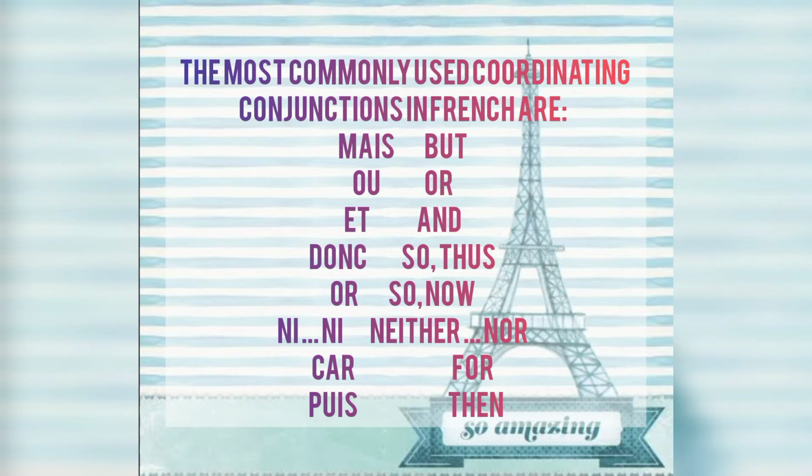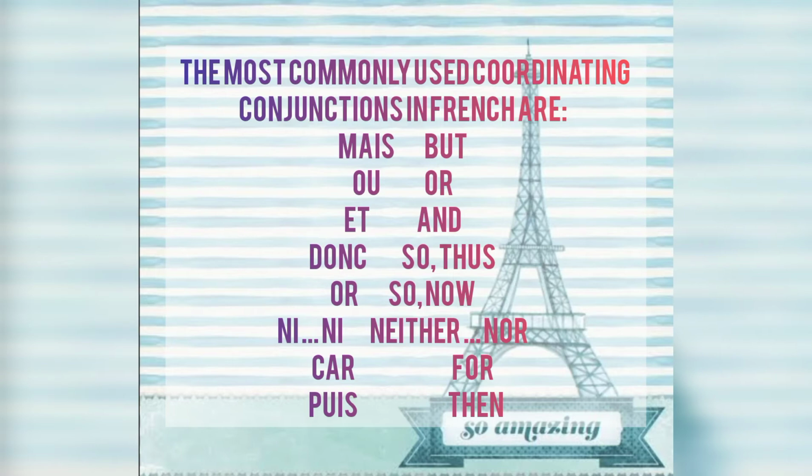Then is so or thus, that is donc. Then we have now or so, which is known as or. Then we have neither nor, that is, neither he did this nor he did that.